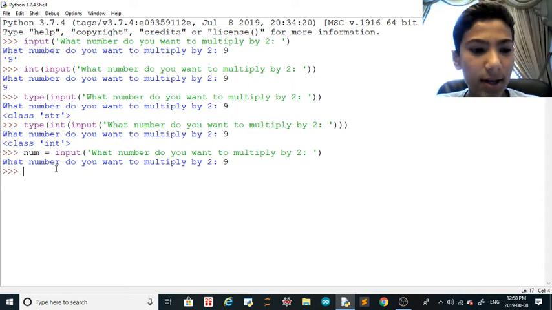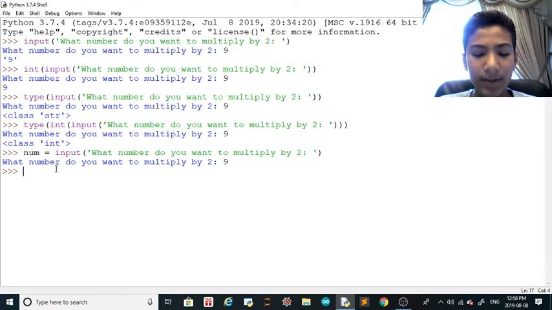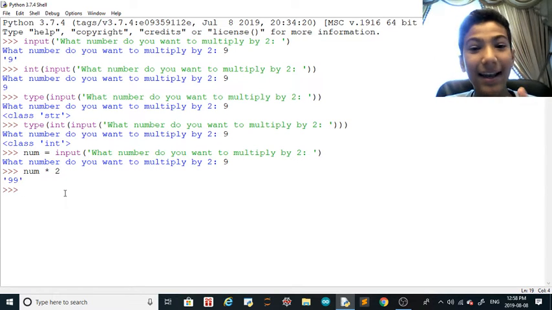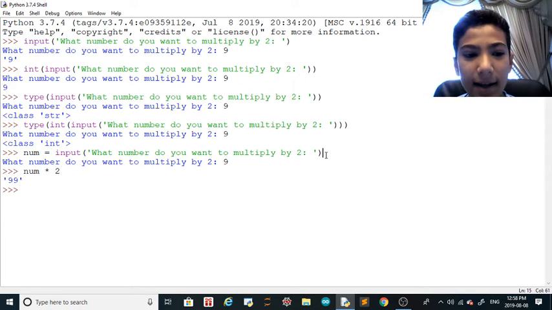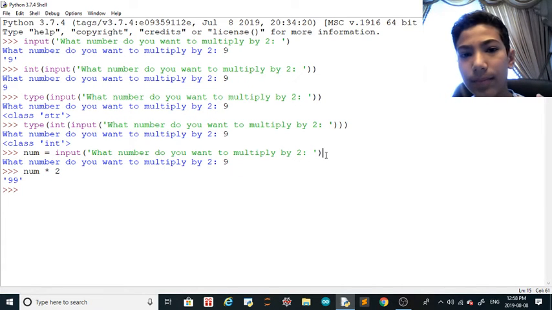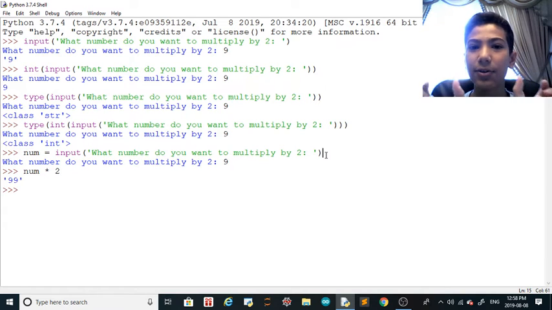So now I can use the variable num. Let's say I go num times 2. 99, like I told you, because this is a string. Num is a string because you didn't specify what you wanted. If you put 9, it's not going to say, oh, 9 is an integer. It's going to say 9 is a string because you didn't specify what it was. So it takes the string 9 with the quotes, and another string 9 with the quotes, and puts them together, which is 99.